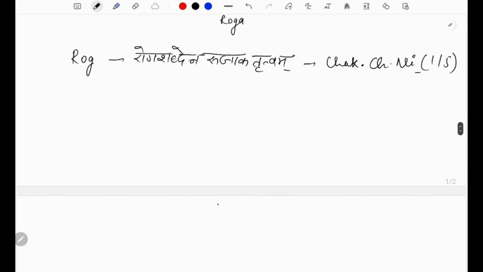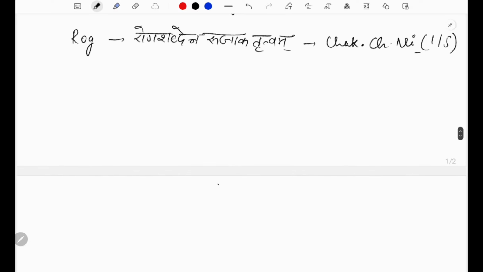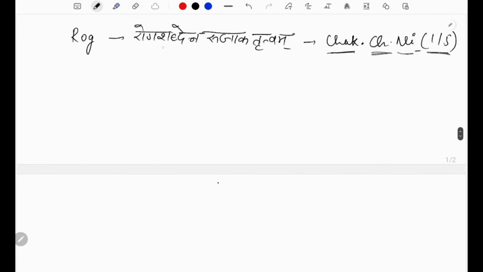Now, another meaning of the word rog was given by Acharya Chakrapani while giving the commentary of Charak Nidan Sthan chapter 1 shloka 5. What he says is Rog Shabden Rujak Tritvam. The literal meaning of the word rog is ruja. What is ruja?